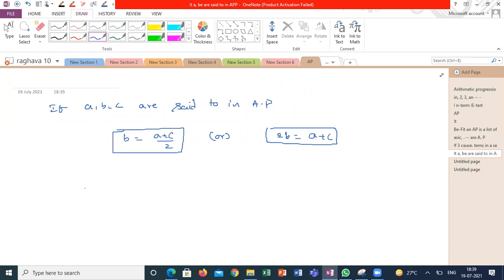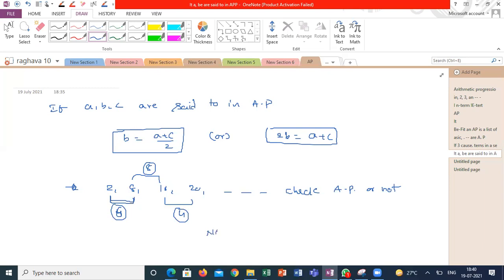So you can use anything. Suppose if I am giving one sequence, how we can say arithmetic progression or not? Suppose I am giving some random numbers 2, 8, 16, 20, and how I can check whether it is in AP or not. What is the condition for AP? You can use any of three definitions. Take two consecutive numbers and check the difference between. This difference is 6, this difference is 8, and this difference is 4. So the difference is not constant. There is no common difference. Each set of numbers has its own difference. So this series is not in AP.